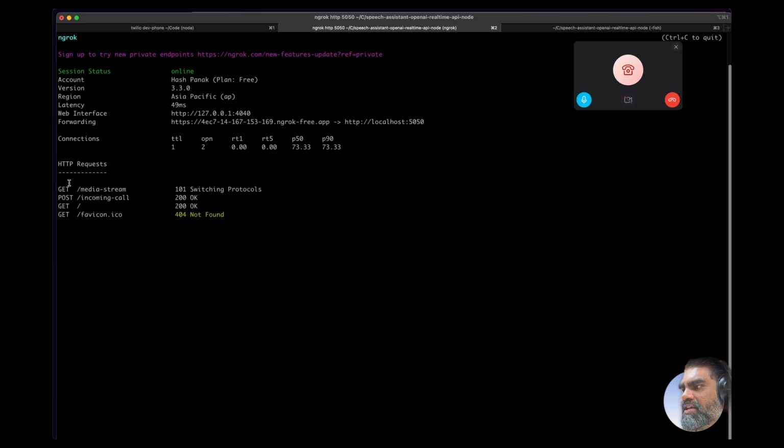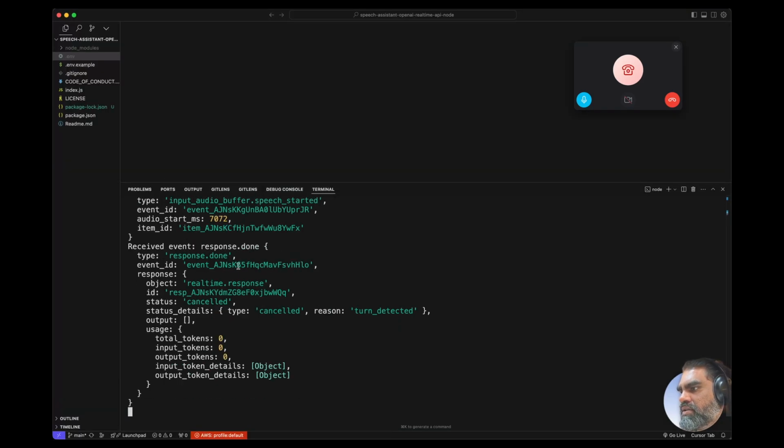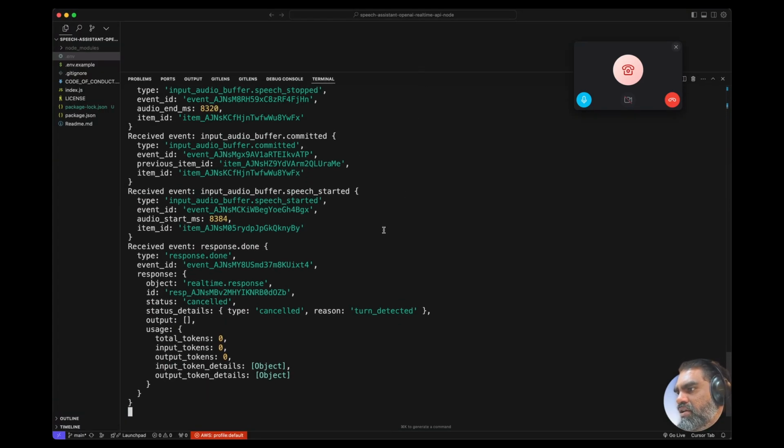So it is actually coming through here. It is getting redirected to the localhost. We should see that. Yeah, it is coming through, yeah, that is working.